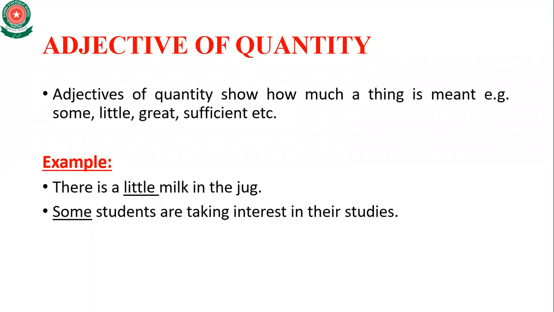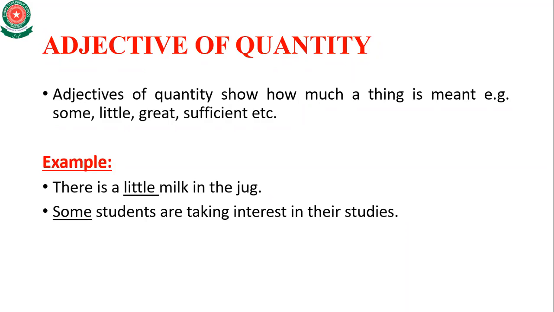Now, if you say that there are 5 books, so the word 5 basically shows the quantity of books. So that's why adjectives of quality are the words which show the quality of their size, shape, and colors.